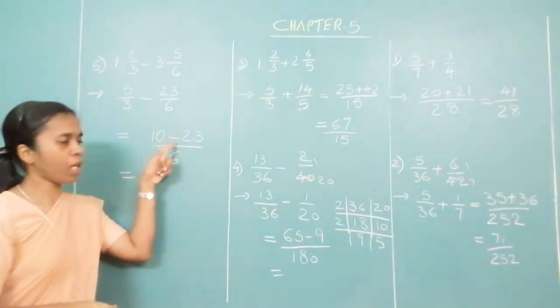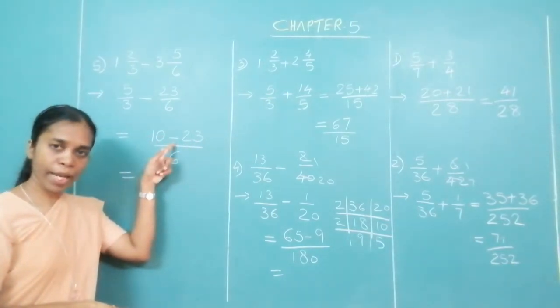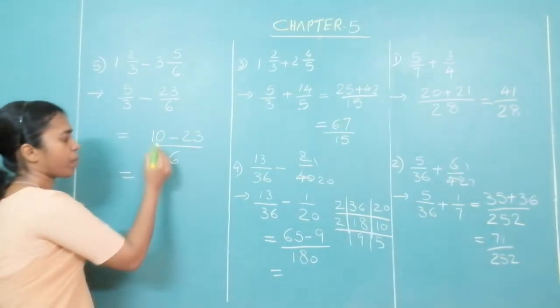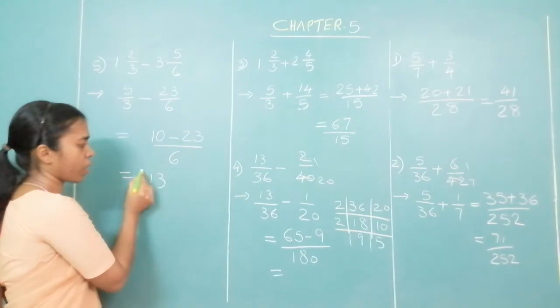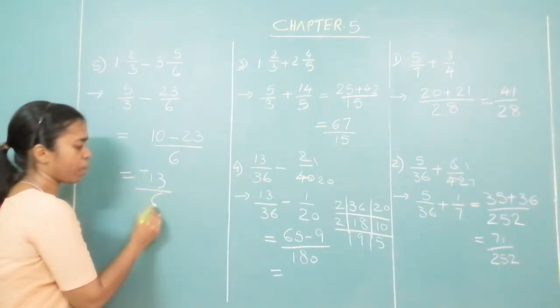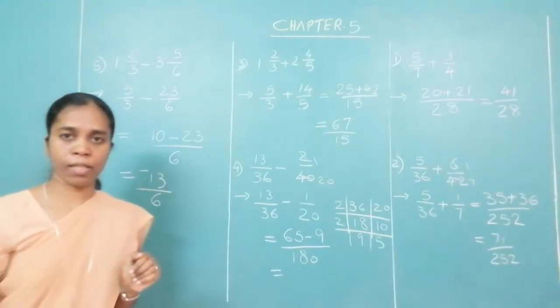When the signs are different, subtract the numbers. When you subtract, what do you get? 13. Put the sign of the greater number. What is the sign of the greater number? Minus. You will get minus 13 upon 6.